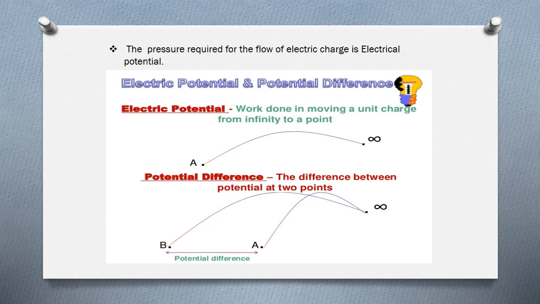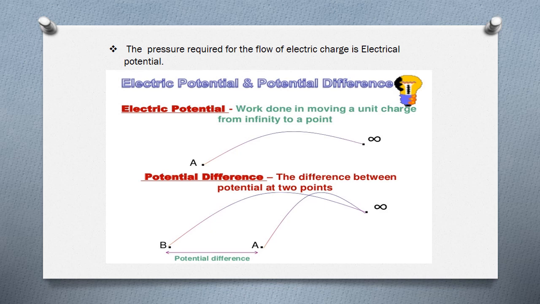In the same way, a pressure is required for the flow of electric charge in an electric circuit. That pressure is considered as electric potential. For the flow of electric charges, an external pressure is required. That pressure is considered as electric potential. Dear children, have a look at the definition for electric potential, and another term, potential difference.